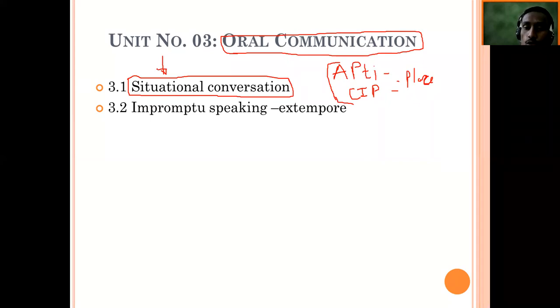Yes, Shreyesh, don't unmute yourself. Mute yourself, Shreyesh Dalvi.